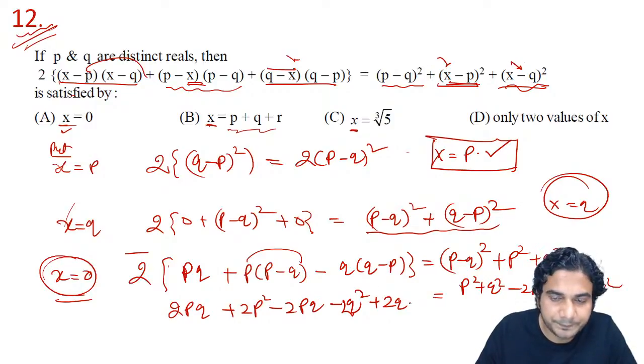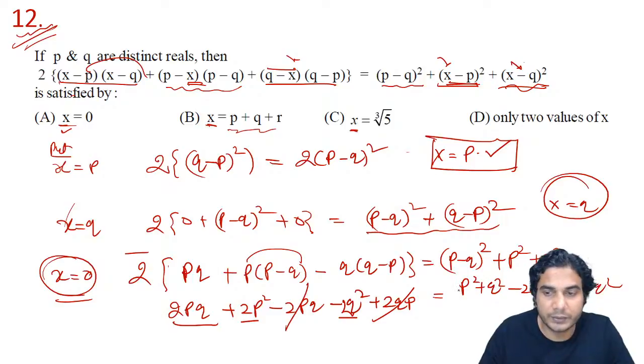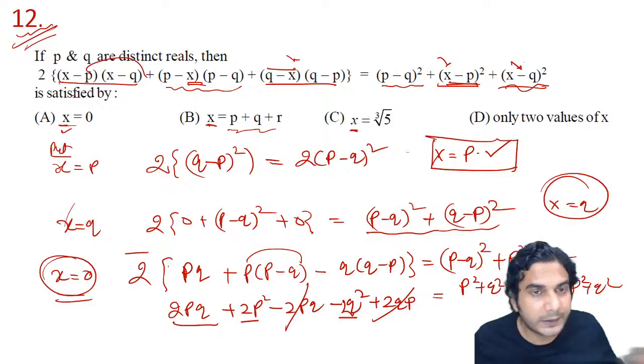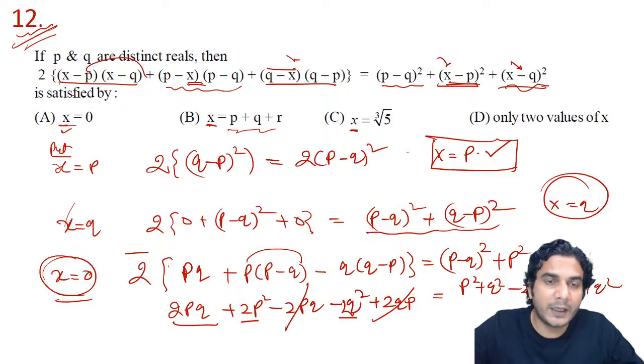So let's see, this 2pq will get cancelled. In this you are getting 2p square minus 2q square plus 2pq, right? But on the right hand side you're getting 2p square plus 2q square minus 2pq, so obviously they are not the same. That means the third value does not satisfy this equation. Let me check it again. Yeah, so the third value does not satisfy, that means it's not an identity, and so only two values of x will satisfy. All right, so that is the answer.